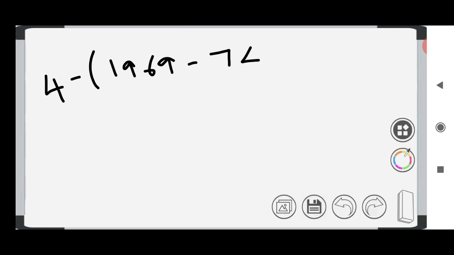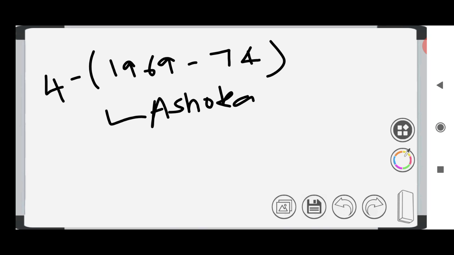Then we have fourth 5-year plan. Fourth 5-year plan period is from 1969 to 1974. It is also called the Ashok Rudra model. So third 5-year plan is also called the Sukhamoy Chakravarty model. Fourth 5-year plan is also called the Ashok Rudra model. Second 5-year plan is also called the Mahalanobis model. First 5-year plan is also called the Harrod-Domar model.